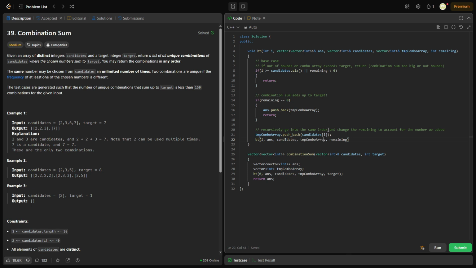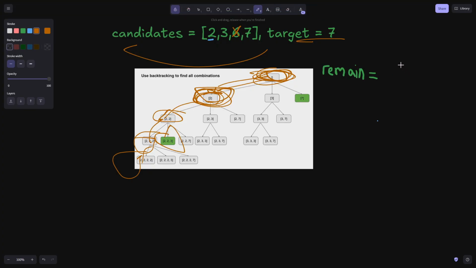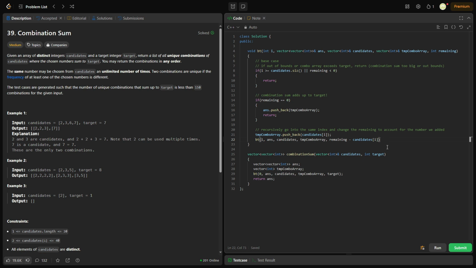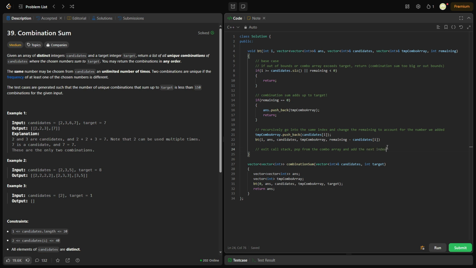We put it as an input, but remaining also needs to get changed. So remaining is going to be remaining minus candidates of i, which makes sense, right? Because if remaining initially is 7, when we add this 2, well, remaining shouldn't be 7 anymore. It should be 5, right? That's what we're doing. And then this is basically where we exit the call stack. We're going to exit the call stack, pop from the combo array, and add the next index, right?